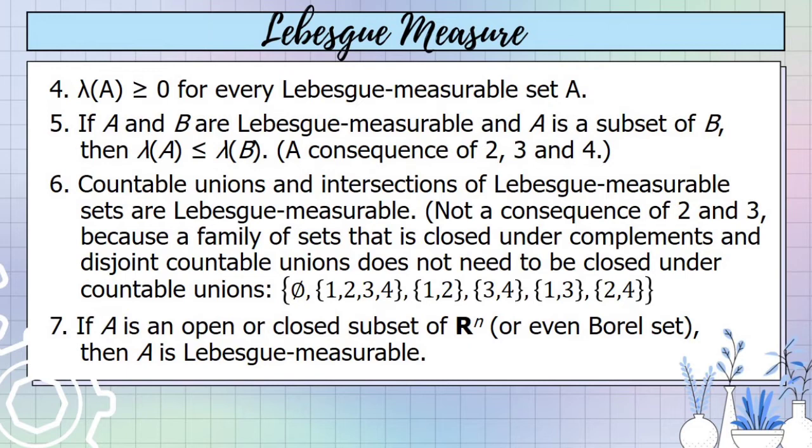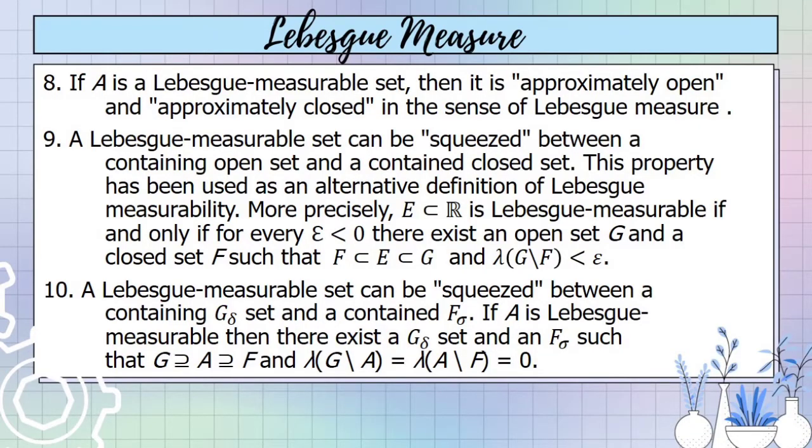Number 7, if A is an open or closed subset of R^n, or even a Borel set, then A is Lebesgue measurable. Number 8, if A is a Lebesgue measurable set, then it is approximately open and approximately closed in the sense of Lebesgue.